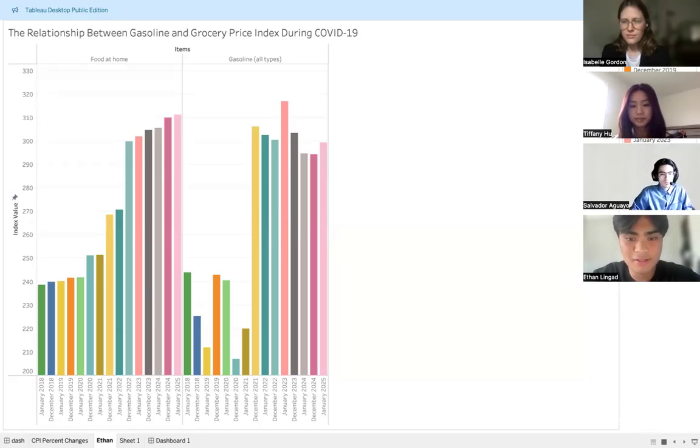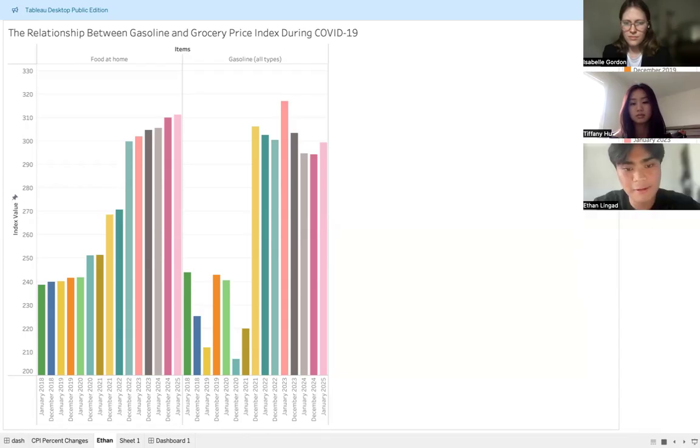Looking at the overall structure of the graph, the x-axis consists of the months starting from the beginning of the year, January, to the end of the year, December. The y-axis represents index values that will help to figure out the relationship between gasoline prices and grocery prices. The x-axis is also split into two groups where the left half is the chart showing grocery and the right half is showing gasoline. It is clear to see that there is a positive correlation between the rise in gasoline prices and the rise in grocery prices.